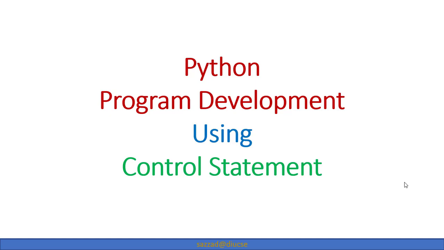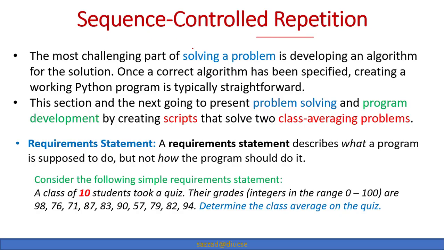So let us begin. Sequence, control, repetition. First of all, the most challenging part of solving a problem is developing an algorithm for the solution. As we all know, first of all we have to conceptualize the problem as an algorithm. Once a correct algorithm has been specified, creating a working Python program is typically straightforward. So we are done with the algorithm, and then it is very easy to implement in any other language as well.